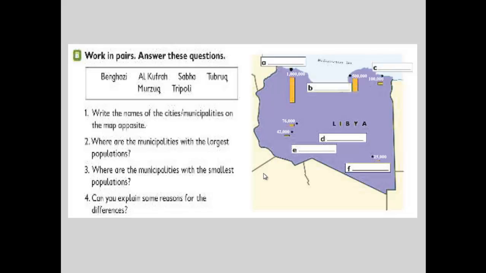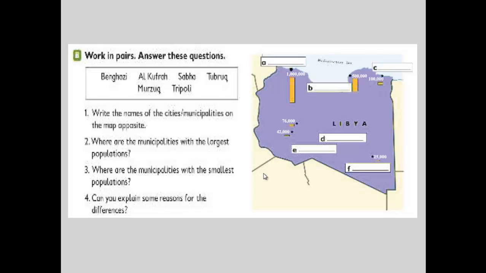Number 3, where are the municipalities with the smallest population? Yes, they are in the Libyan desert. I mean number D, E, and F, Sabha, Morzuk, and Al-Kufra, because they have 76,000, 42,000, 25,000. Comparing these cities with the previous ones, Benghazi and Tripoli have a very large population.